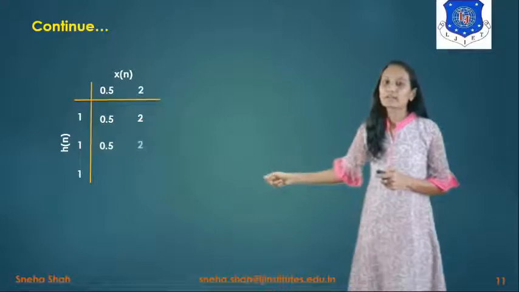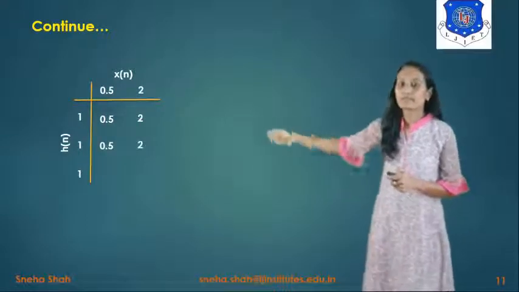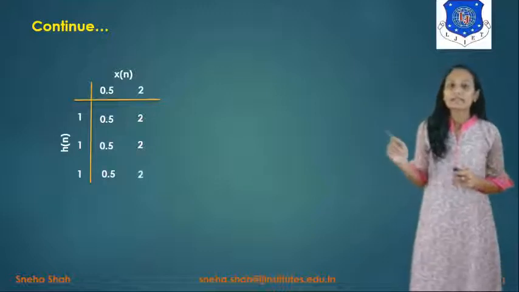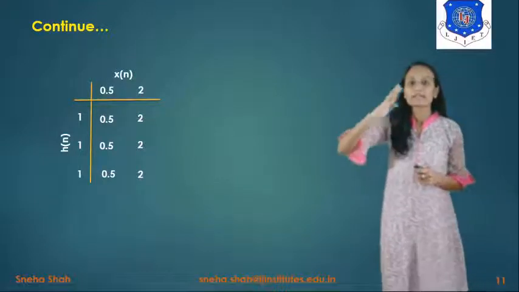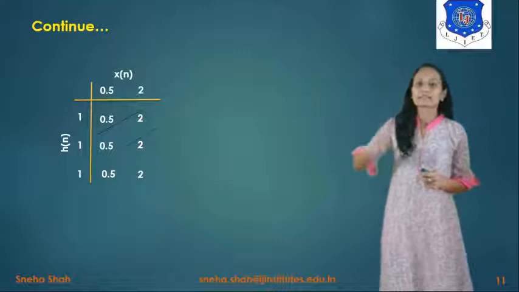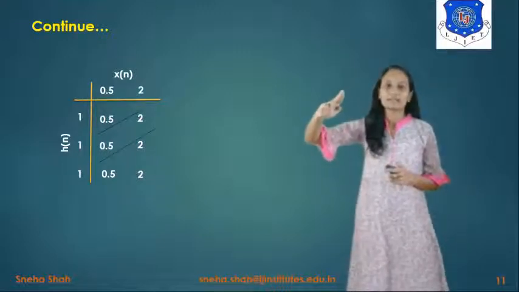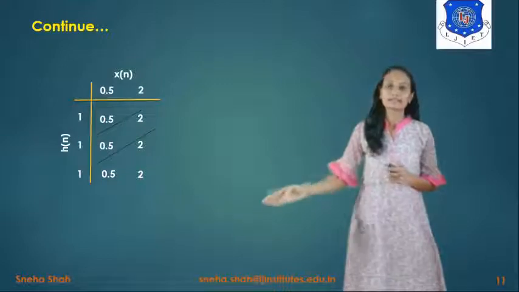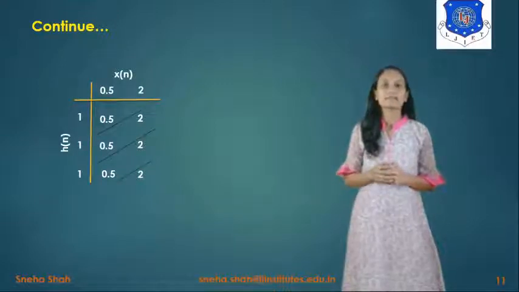Similarly, we will find the other two. So 1 into 0.5, 0.5 and 1 into 2 means 2. Similarly, we will find the last one. Now we will draw lines for these three terms. So in the first line we will have the first term. In the second line there will be two terms, then the next two terms, and at last there will be the last one.